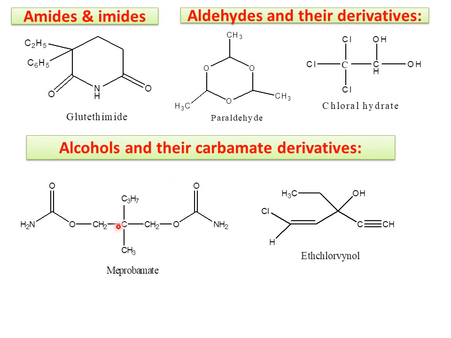And the last and final class is alcohols and their carbamate derivatives. The two examples are meprobamate and ethchlorvynol. These two are nothing but alcohols and their carbamate derivatives.